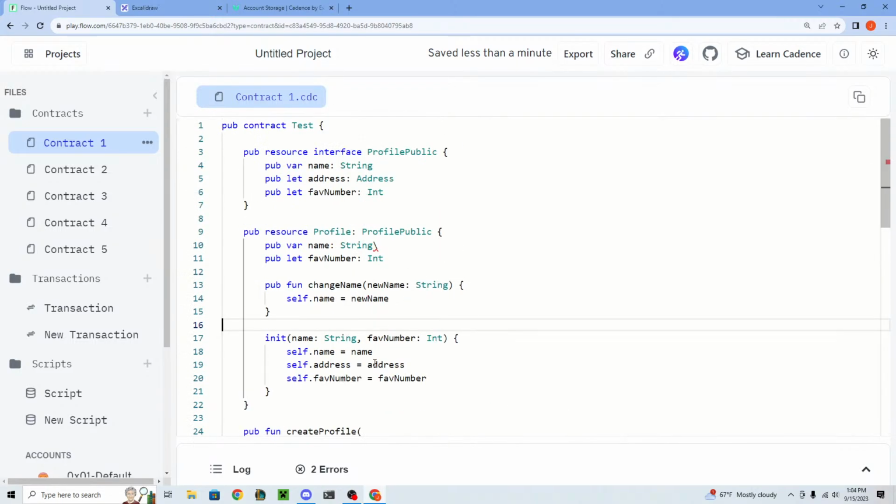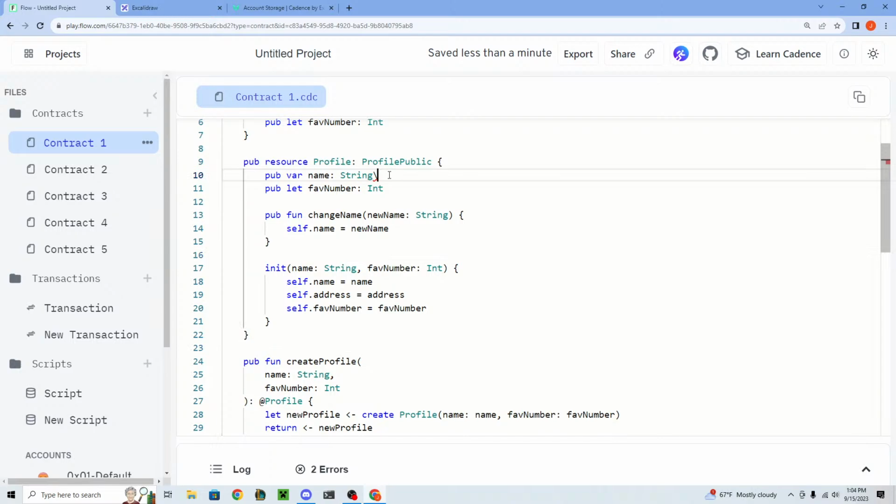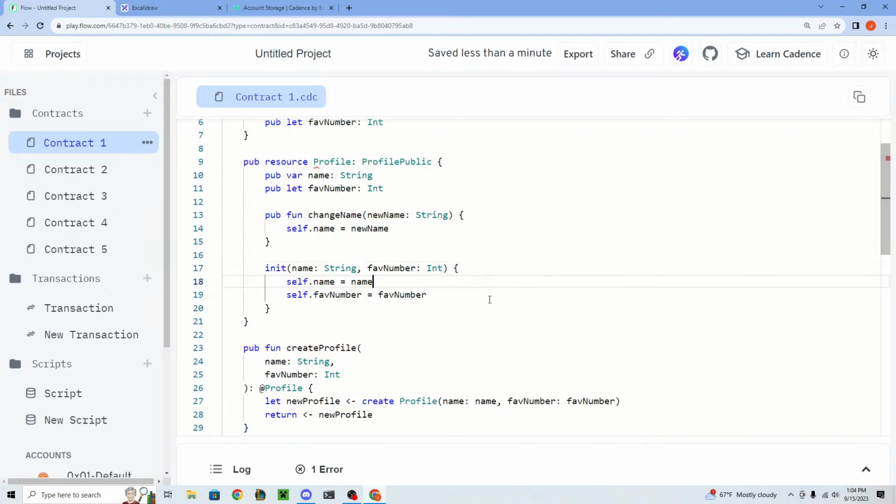And the idea is that now we just identify the person's profile because it's stored inside of their account. So if it's stored inside of their account, we know it's their profile, right? And I can't store profiles for you because I don't have the ability to save resources to your storage. So we know that if a profile exists in your account storage, then it was saved by you, and thus it is your account.